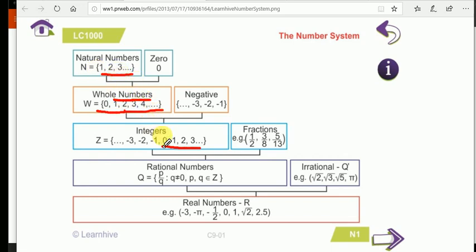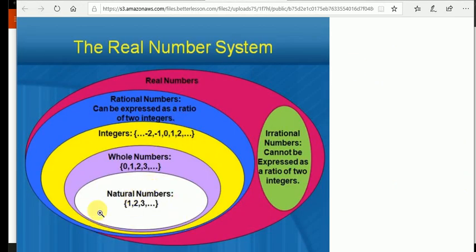Are all the natural numbers integers? Yes, they are also integers. But what becomes false is when I say that all integers are whole numbers. No, all integers cannot be whole numbers because integers are also negative. You can better understand this with this figure. Natural numbers are a part of whole numbers, which are a part of integers, and integers are a part of rational numbers, and rational numbers and irrational numbers are a part of real numbers.